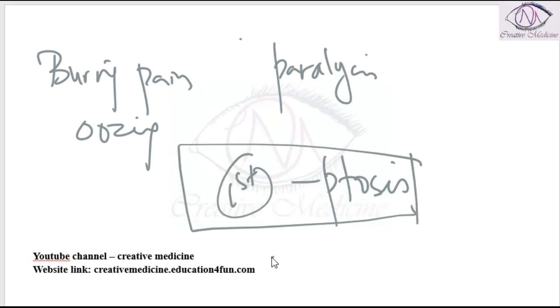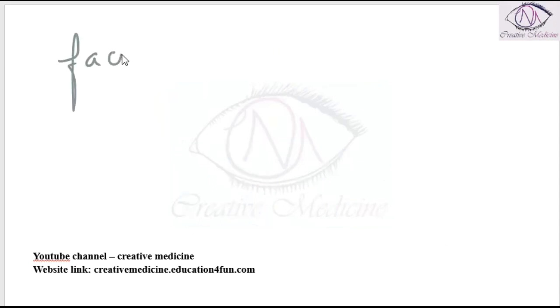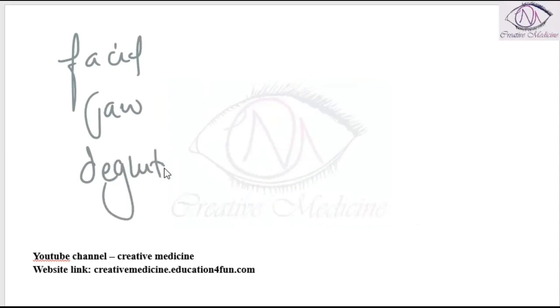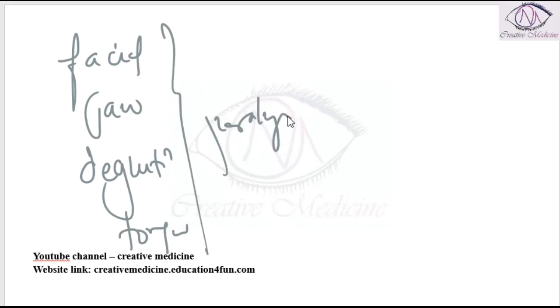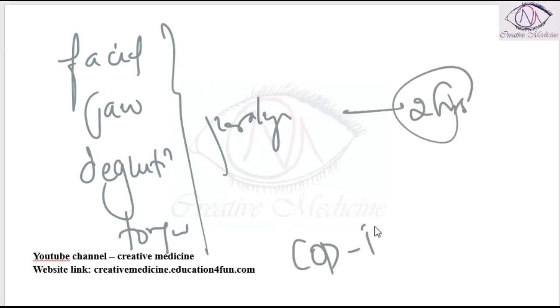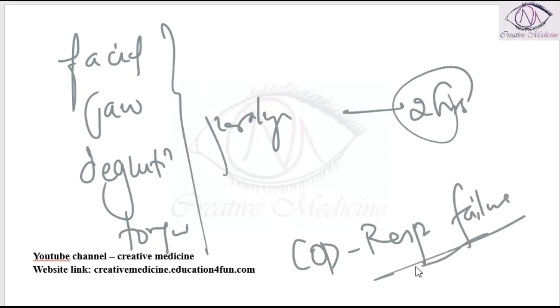Head falls down. Then paralysis of facial muscles is seen, jaw paralysis, and muscles of deglutition become paralyzed, and the tongue becomes paralyzed, and this paralysis becomes complete by 2 hours. Cause of death is by respiratory failure, mainly due to the paralysis of respiratory muscles and paralysis of the tongue.